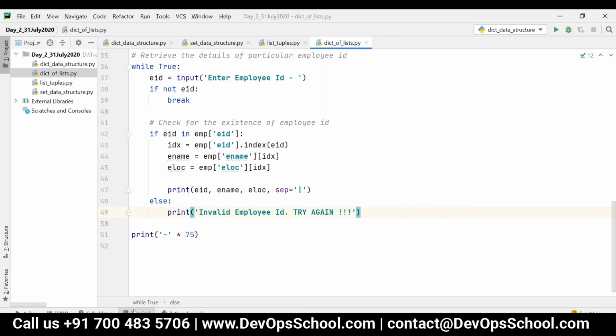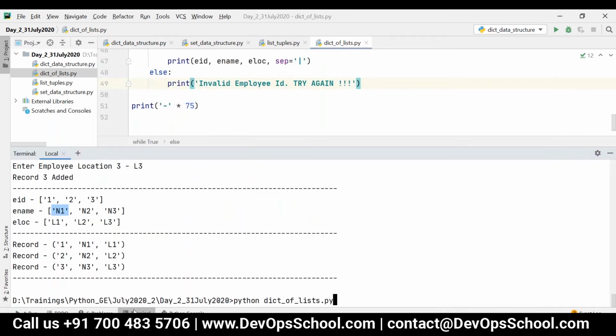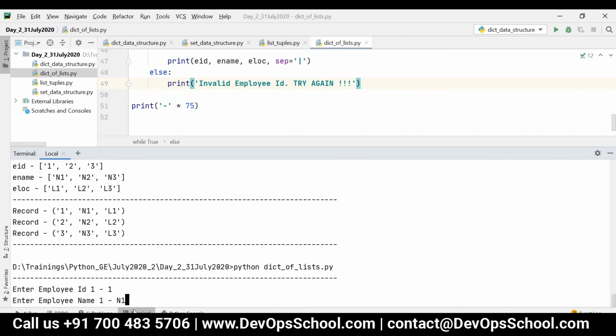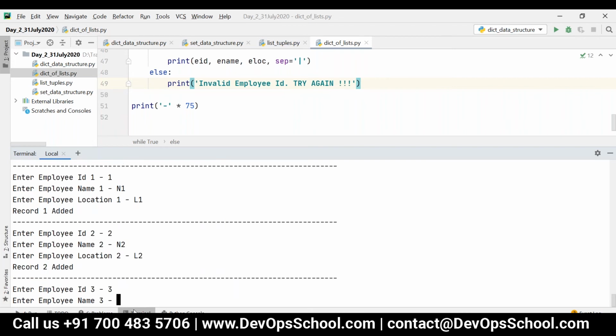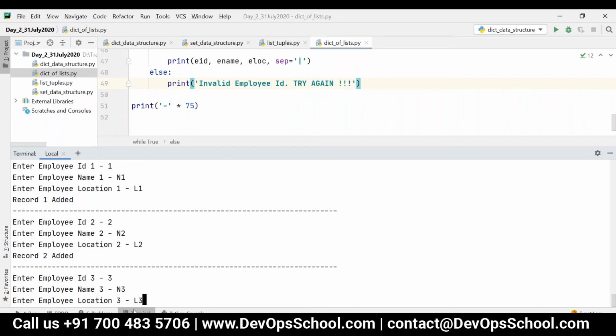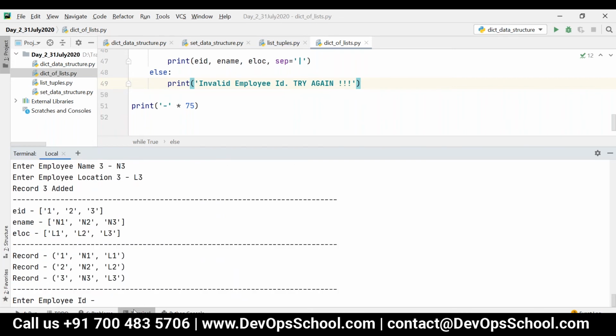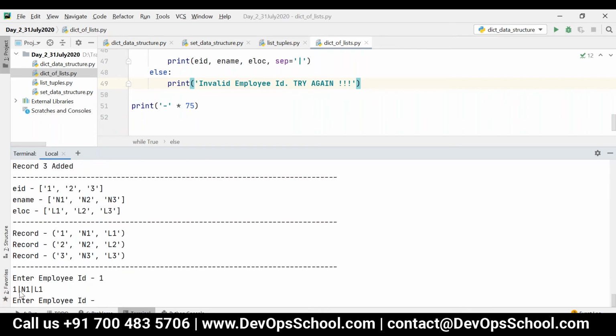So let me just check whether it is working fine or not. I can say 1, N1, L1, 2, N2, L2, 3, N3, L3. That is, now I have entered everything. See here, these are employee IDs, employee names, employee locations, and this is in the form of a record. If I enter employee ID 1, you can see 1 N1 L1 is being retrieved.